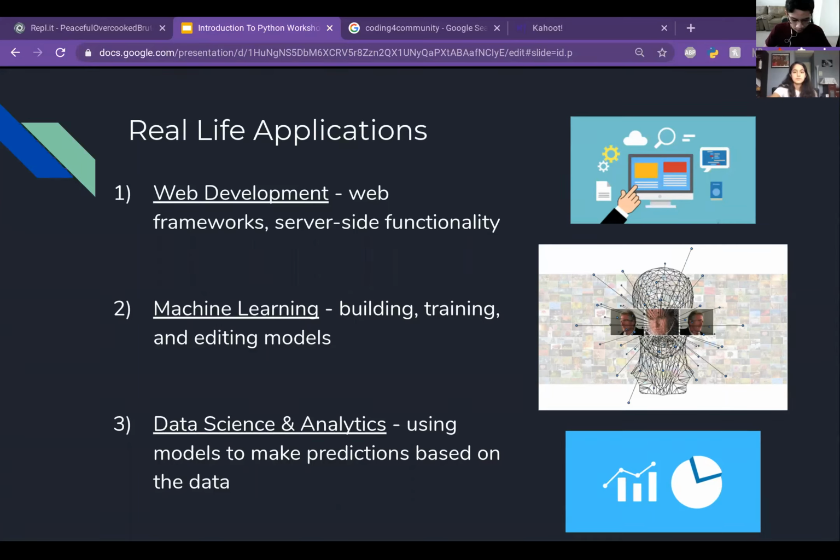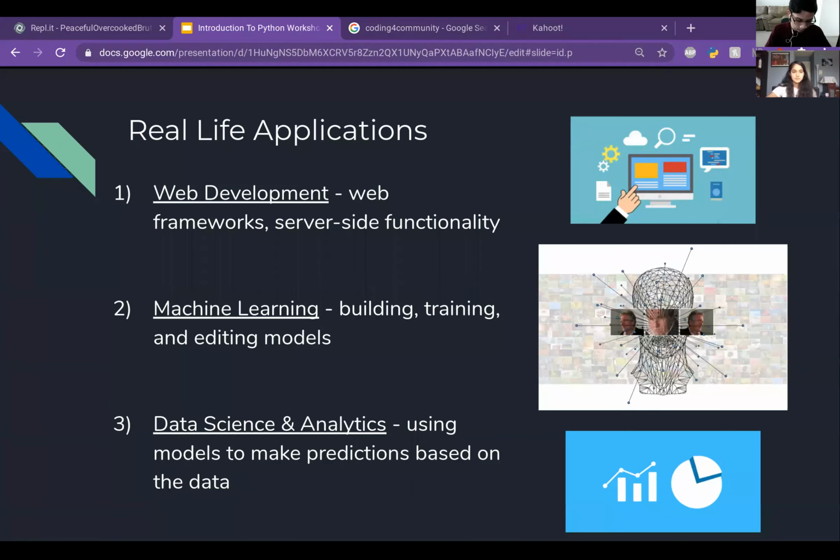Another area where Python is important is machine learning. Python is the main language used to construct models for machine learning tasks, such as image classification, language translation, or identifying trends in data, which ties strongly into data science. If you're interested in studying machine learning algorithms in the future, you should definitely be familiar with Python. And if you want to know more about machine learning itself, I highly recommend attending Coding for Community's Machine Learning Workshop, which is scheduled for the 19th of this month.